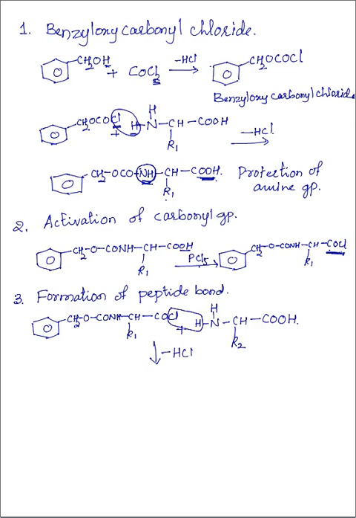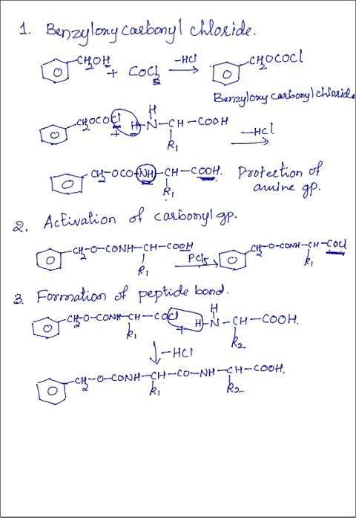So the carboxyl group reacts with the amine group here. So CH2O CONH CHR1, CO remains in the first and NH of the second, CHR2 COOH.